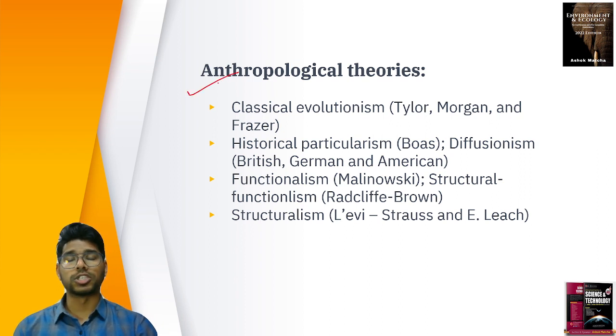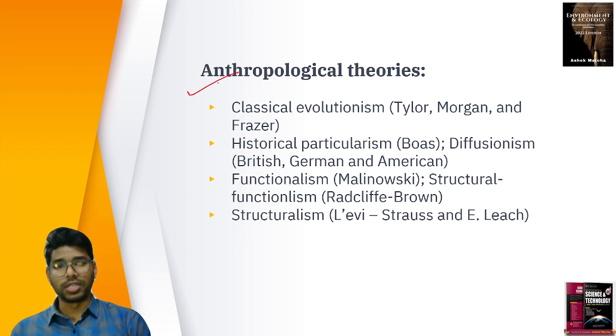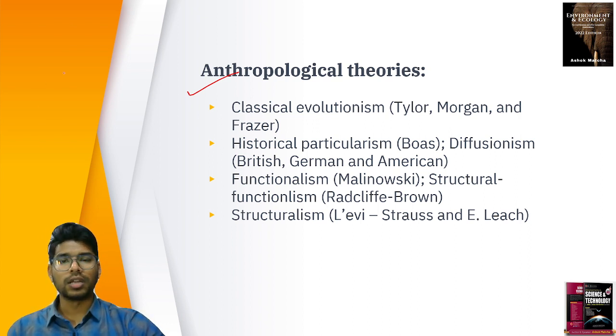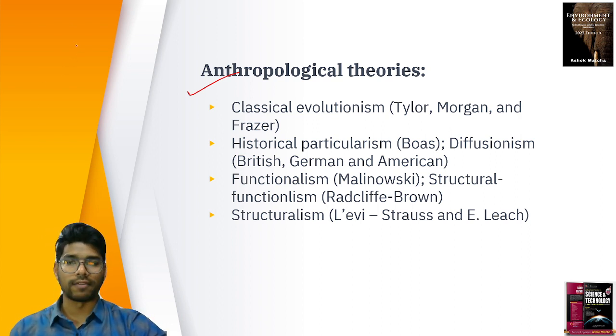And for different anthropological theories, I'm giving you the insight. Anthropological theories are a bit confusing because most of the theories look similar, and the names of many thinkers as well as anthropologists are involved. So you will have to spend a significant amount of time understanding and contemplating anthropological theories. As per the UPSC syllabus, what anthropological theories do we have?